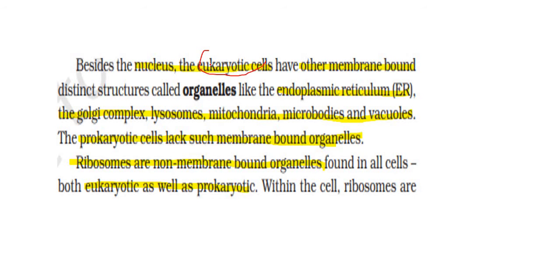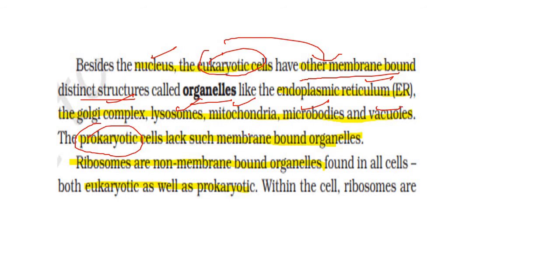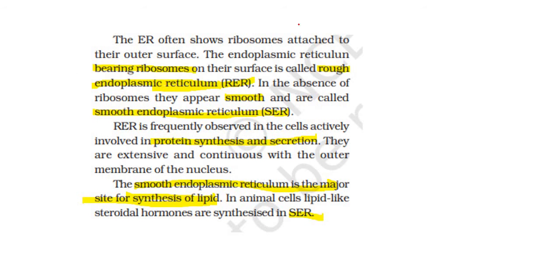In eukaryotic cells, they have membrane bound structures or organelles, like apart from the nucleus there is endoplasmic reticulum, Golgi complex, lysosomes, mitochondria, microbodies, vacuoles. But here they are talking about the eukaryotic cells which have the membrane bound organelles. But in prokaryotic cells they lack the membrane bound organelles, and ribosomes are non-membrane bound organelles which are present in all the cells, in both eukaryotic as well as prokaryotic cells. So that is why the presence of RER cannot be seen in prokaryotic cells as mentioned in the statement. Let's see the more explanation.